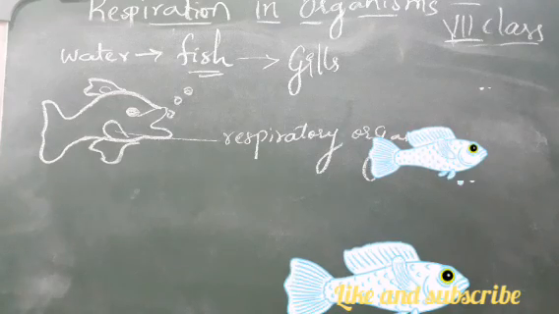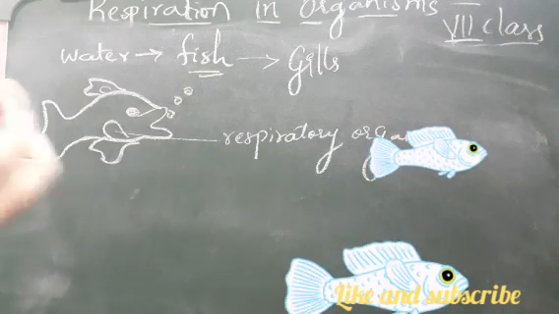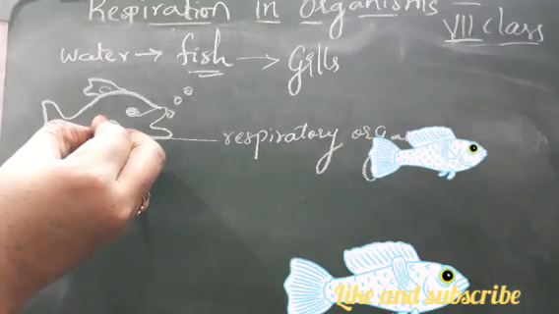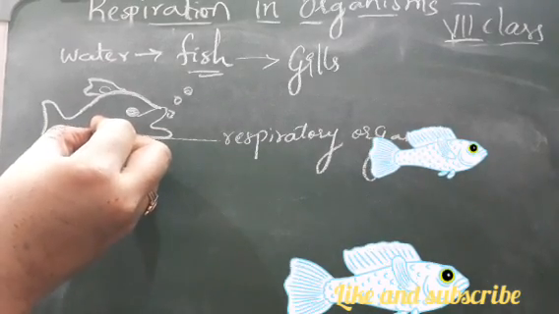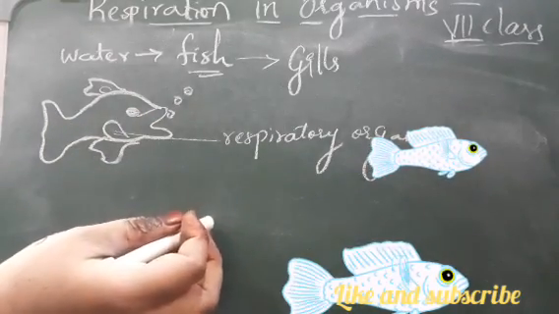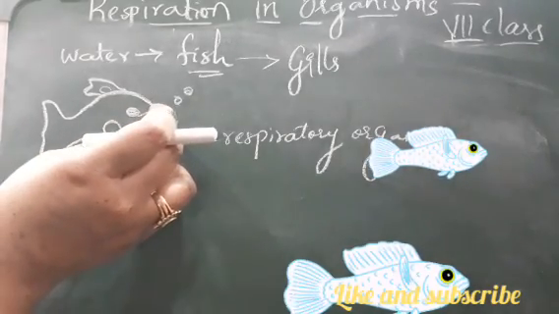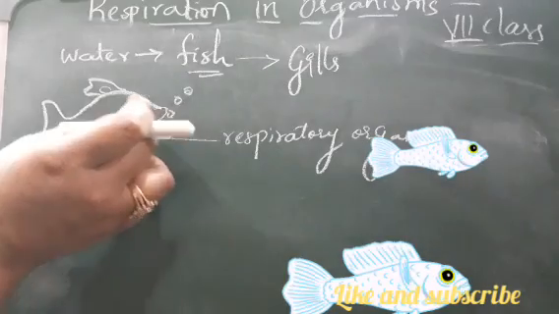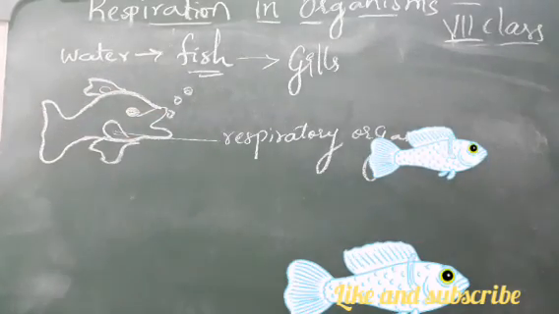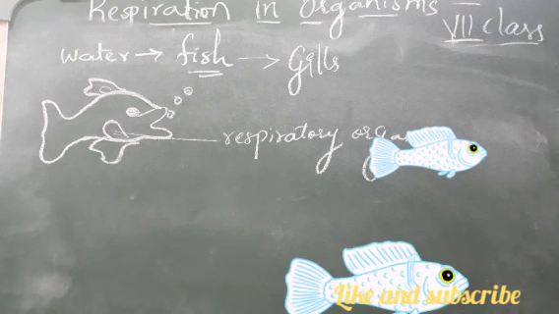The water that enters the mouth flows through both the gills and comes out of the flap. The gills absorb the oxygen that is present in the water. This oxygen is carried to different parts of the body. So the gills help in respiration, and they are called respiratory organs.